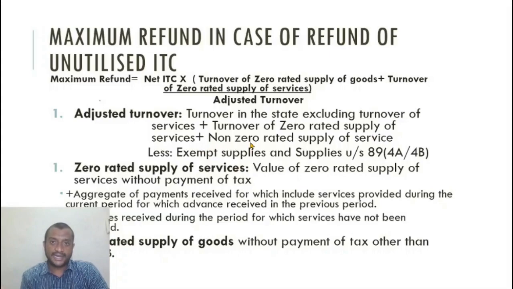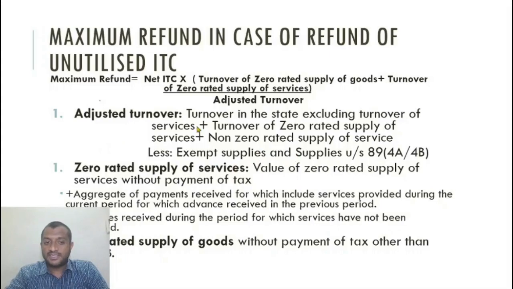So all type of goods are included, all type of services are included, zero and non-zero. Because this net ITC includes all type of supplies, I am bifurcating it and allowing ITC only in respect of the numerator one. Less exempt supplies. So exempt supplies I am removing. What are exempt supplies? Let us say some agricultural products are sold domestically.